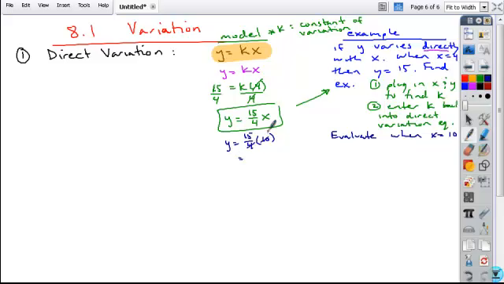So 2 goes into 4 twice, into 10 5 times. When you multiply across here, you get 75 over 2. And so that's your value of y when x is equal to 10.